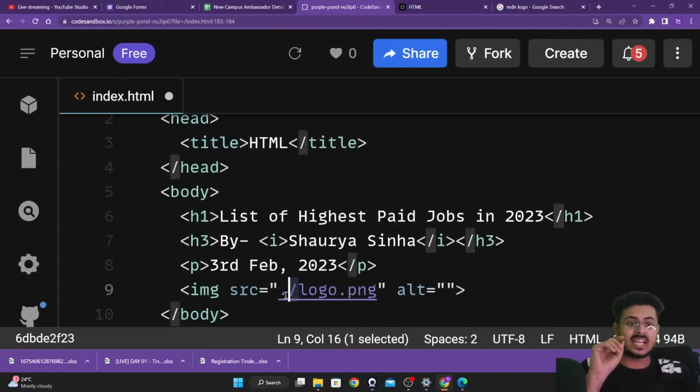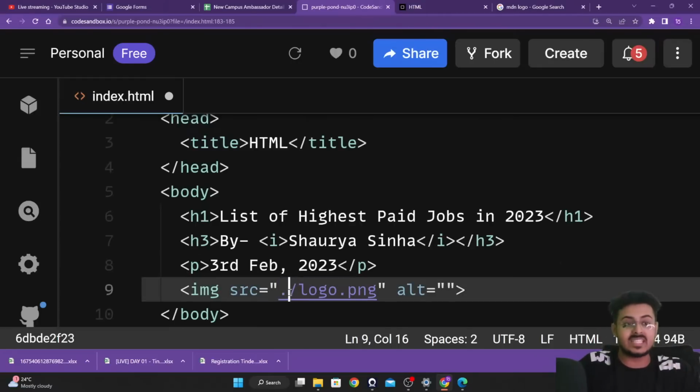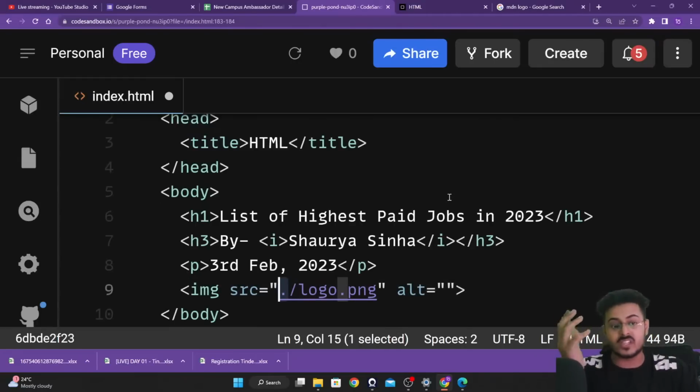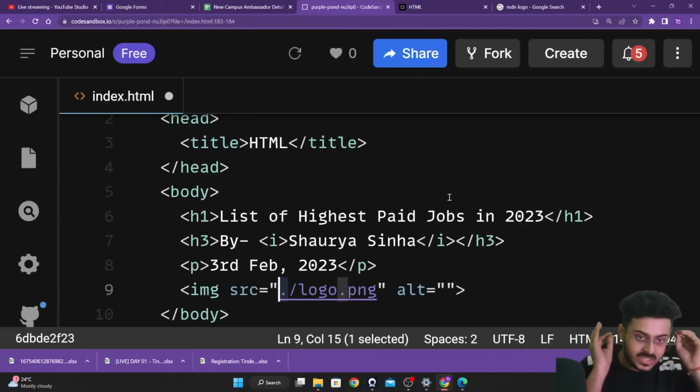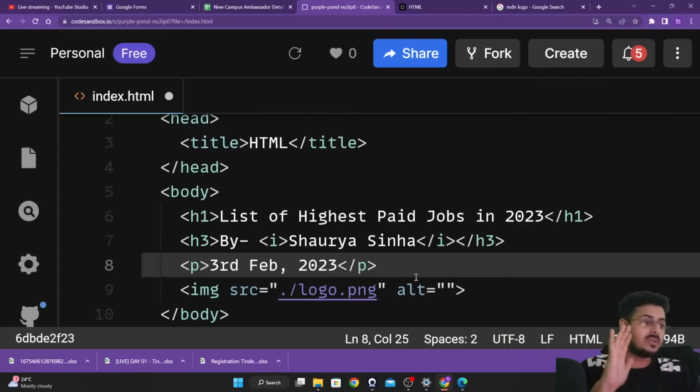Then forward slash. Dot forward slash basically means inside of that particular folder. First we are selecting the folder. Which folder do you want to enter? The dot means the same folder as index.html, and the forward slash means inside of that folder, where our logo.png is present. Are you guys able to understand this? Please let me know.